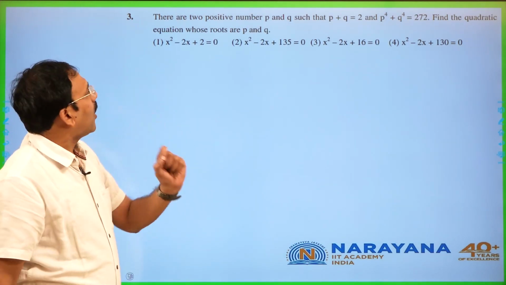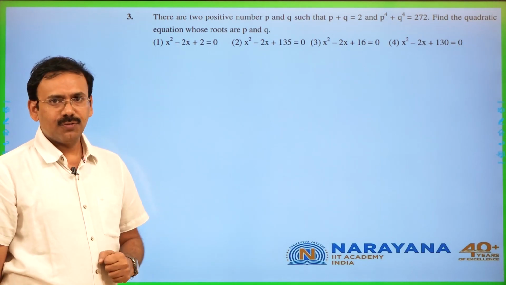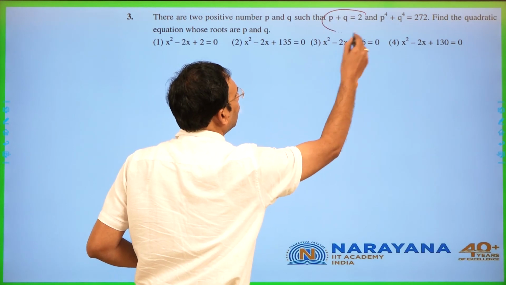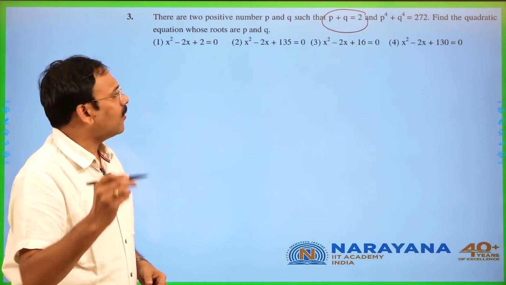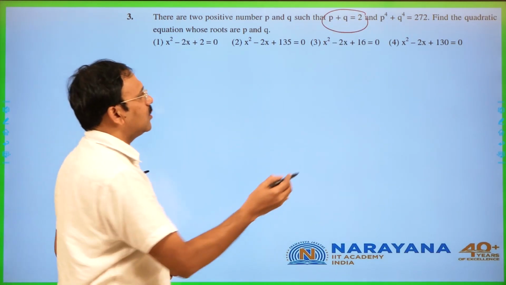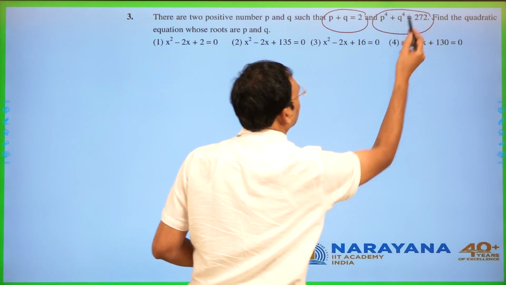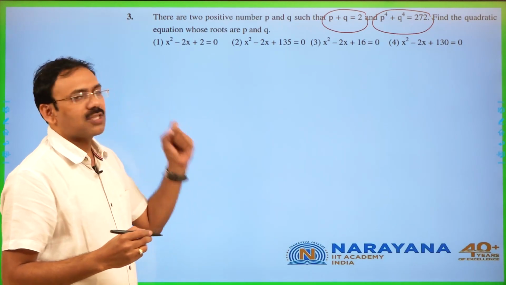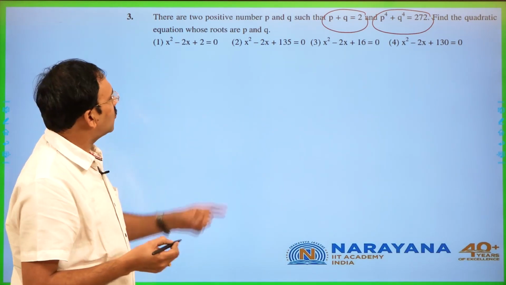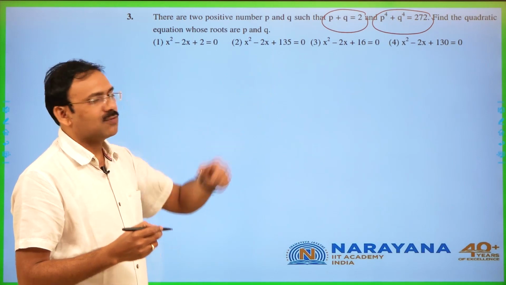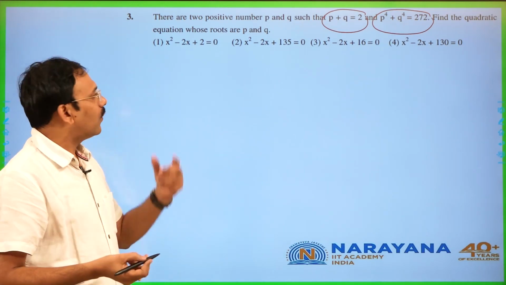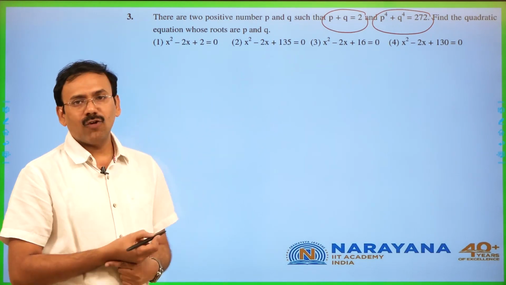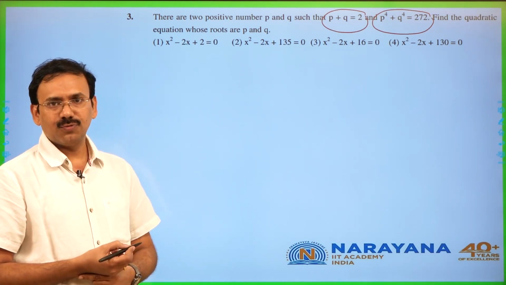There are two positive numbers p, q such that p plus q is 2, fine. Then p power 4 plus q power 4 is 272. Now find the quadratic equation whose roots are p and q. Interestingly, for all the options, p plus q, the sum of the roots, is 2. The only thing is we have to see for which of the options p power 4 plus q power 4 is 272.